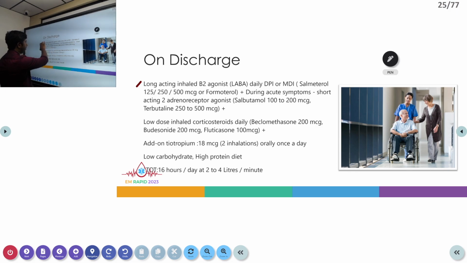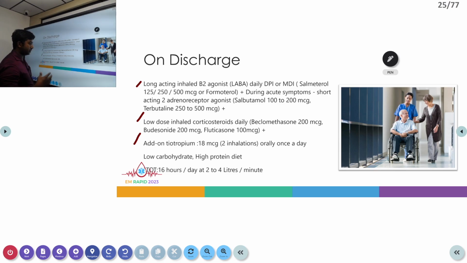Along with it, we can start a low dose inhaled corticosteroid as a double combination, and we can even add a third drug, an anticholinergic, which can again improve the long term condition of the patient. So we start with a long acting bronchodilator along with a low dose inhaled corticosteroid along with an anticholinergic. These will be the drugs given for discharge.